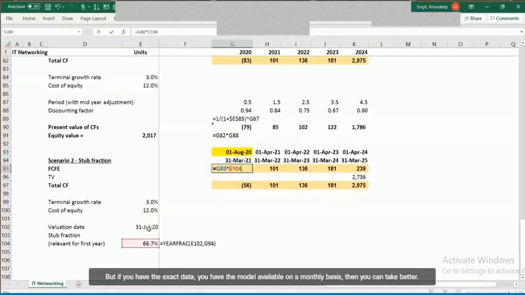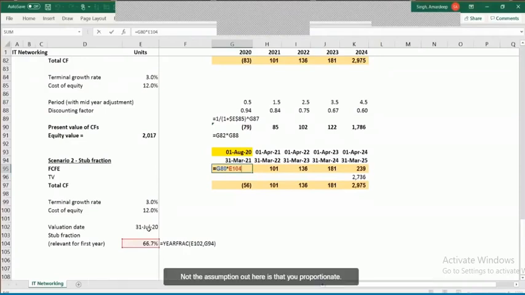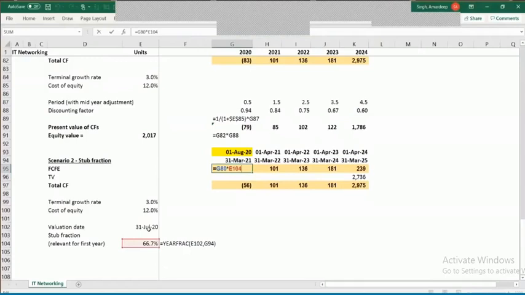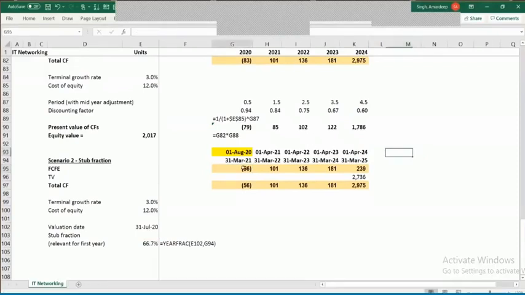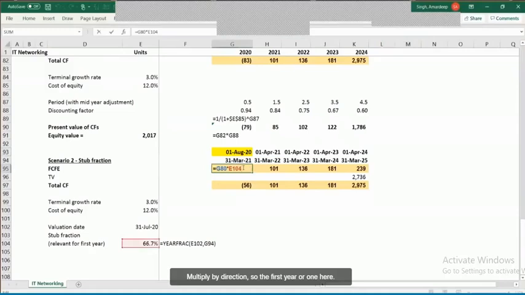But if you have the exact data, if you have the model available on a monthly basis, then you can take better assumptions. If not, then the fair assumption here is that you proportionate it, because it's 83 for the complete 12, and I need it for 8. Approximately 56 is the number that I should get, and that's precisely what I'm showing over here, which is nothing but the annualized number multiplied by the stub fraction.